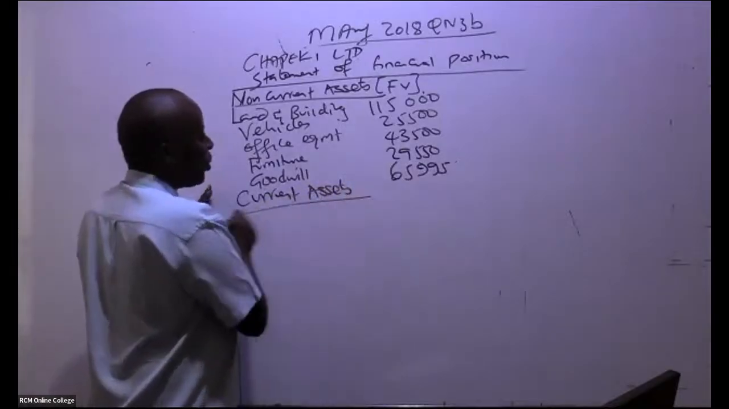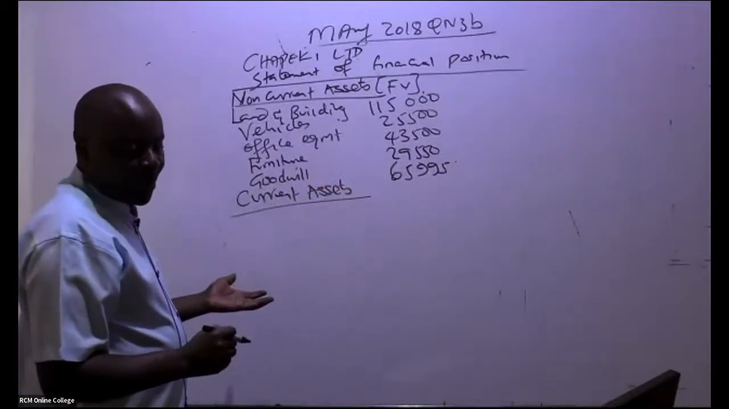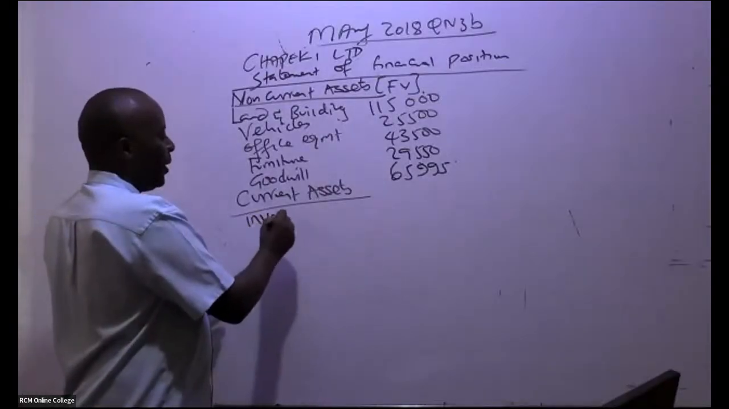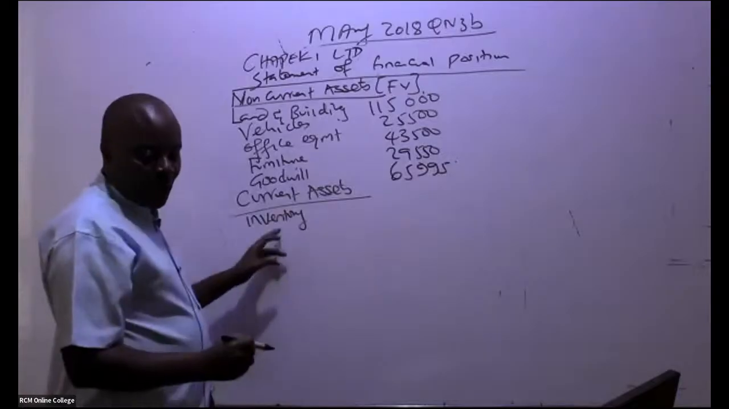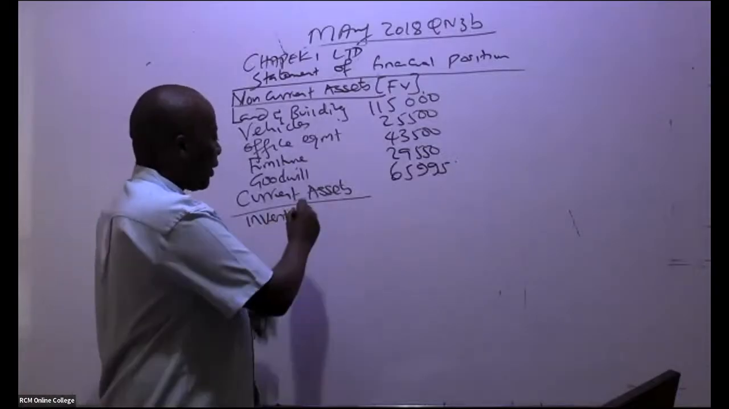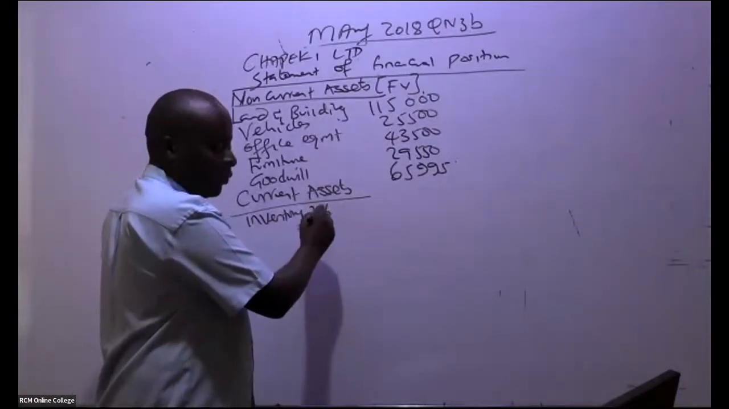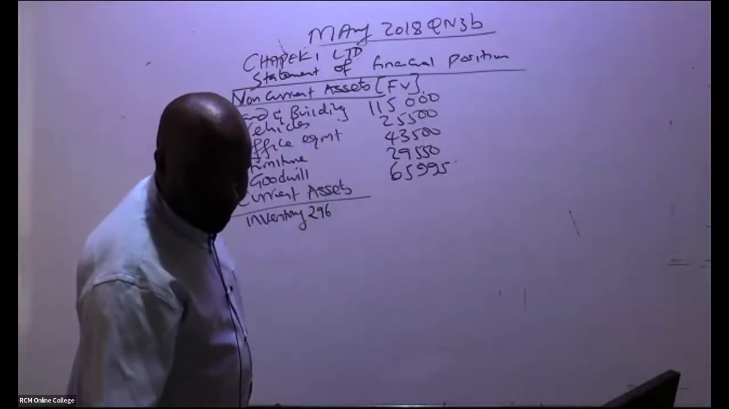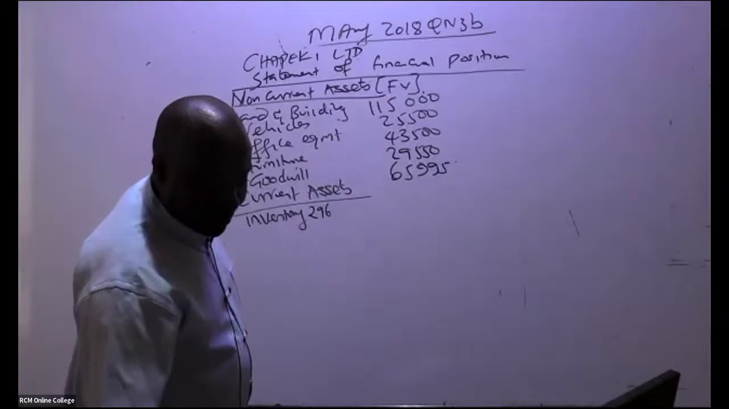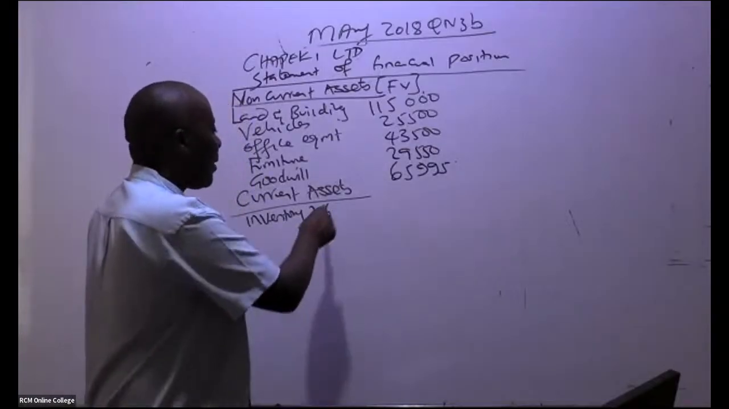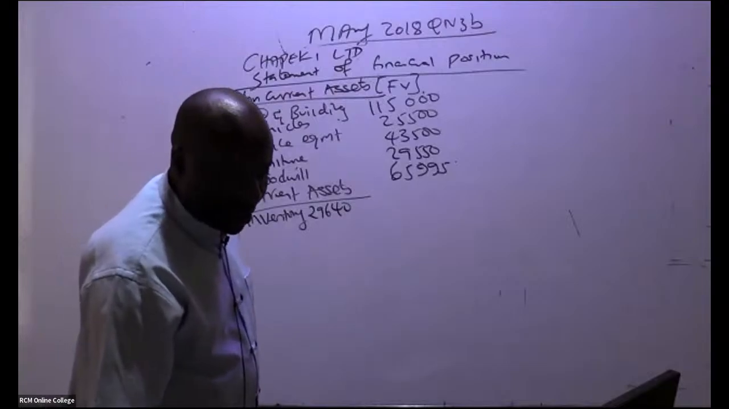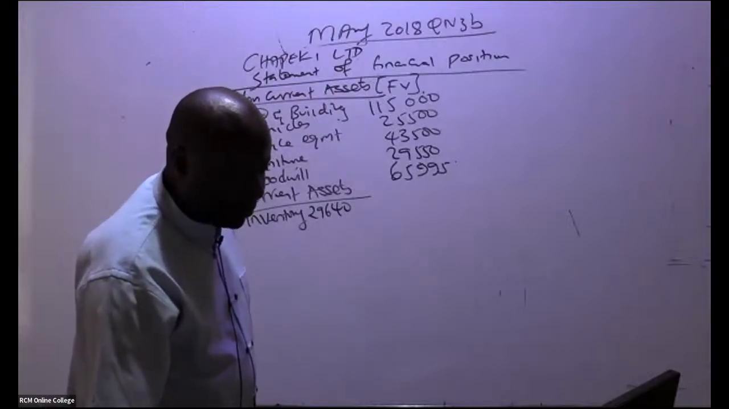Current assets. We have inventory. Inventory, you have to be very, very careful. Remember, we got a figure of 29,640 inventory. What was the inventory figure? 29,640. But remember, if you read the additional notes, you'll be able to see something happened.